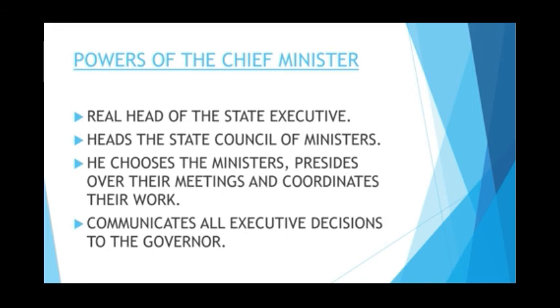Now we should also discuss some powers of the Chief Minister. Chief Minister is the real head of state executive. Governor of the state acts on the advice of Chief Minister. He is also the head of his Council of Ministers. He chooses the ministers, presides over their meetings, and coordinates their functions. Very important function of Chief Minister is to communicate all executive decisions to the governor.